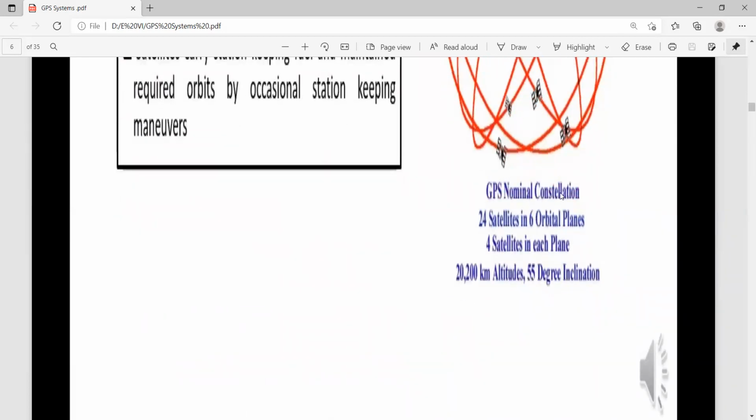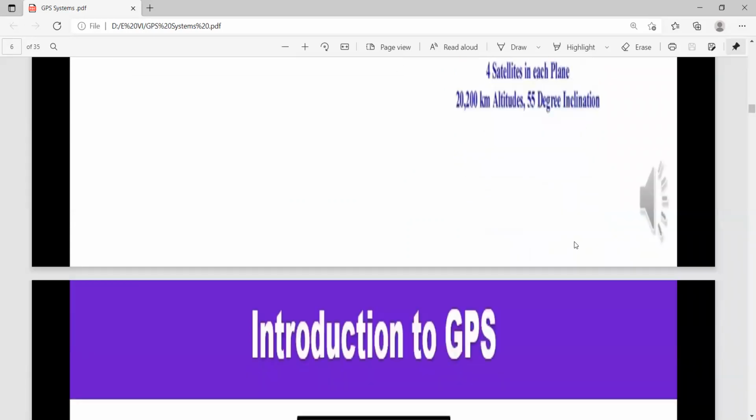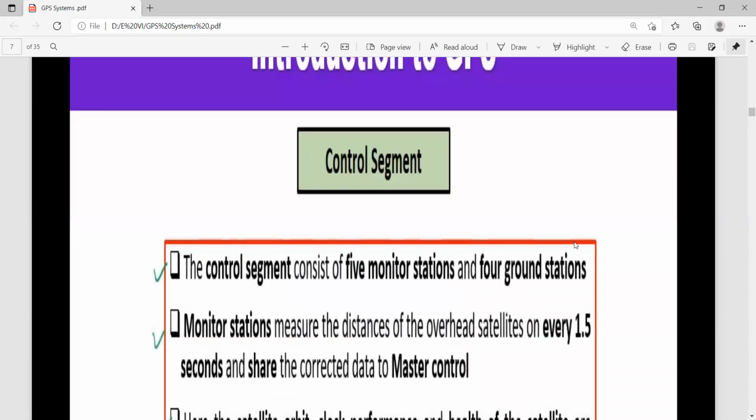So the GPS nominal constellation is 24 satellites in 6 orbital planes, 4 satellites in each plane, at 20,200 kilometer altitude, with 55 degrees inclination. This is in brief the detailed analysis of the satellites. All these satellites are controlled by the US government only, not by any other government. GPS is completely under the control of the US government.